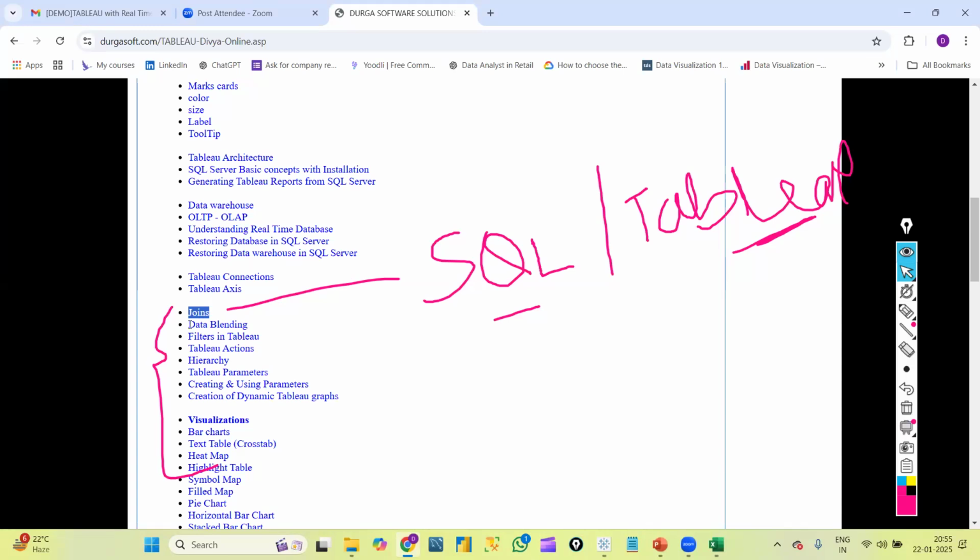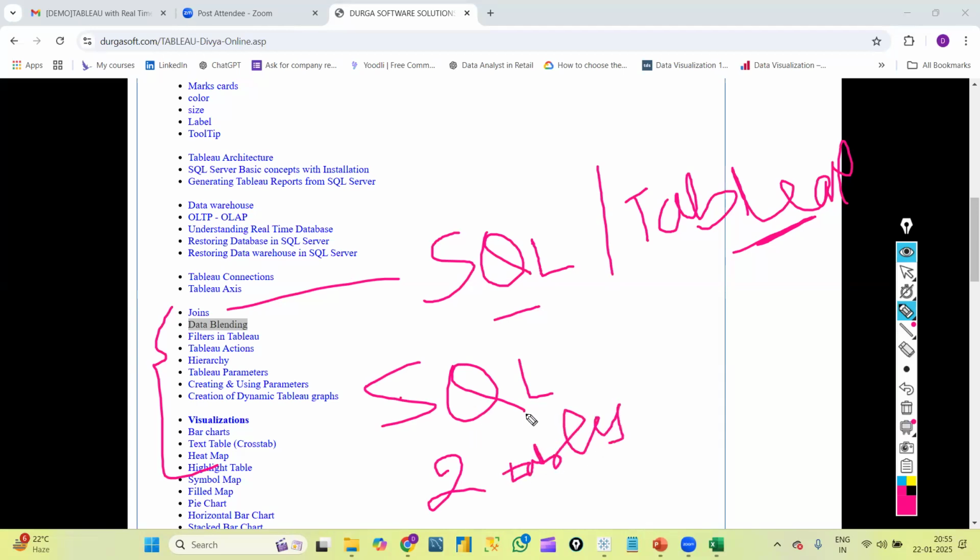Next concept is data blending. Suppose in SQL Server I have two or three tables, however many there are, and I want to create a graph. Then what I'll do is perform joins first. I'll use the joins concept, join those tables, and create the graphs.